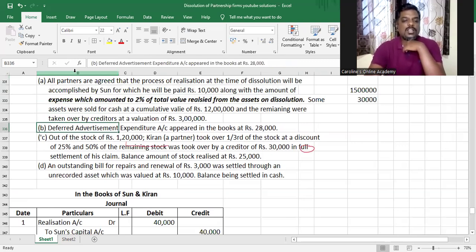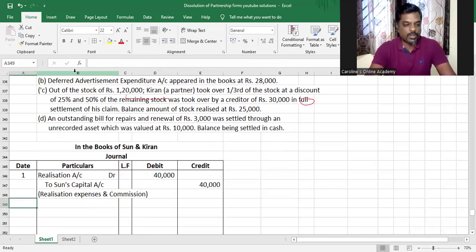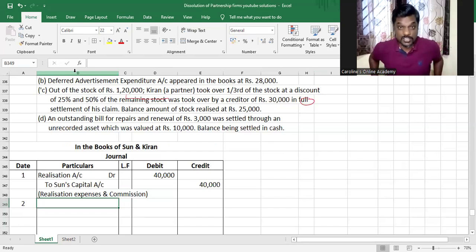Deferred revenue expenditure account appeared in the books at 28,000. Now, what is deferred revenue expenditure, my dear children? Deferred revenue expenditure, advertisement suspense, P&L debit balance, miscellaneous expenditure, all of them are accumulated losses.